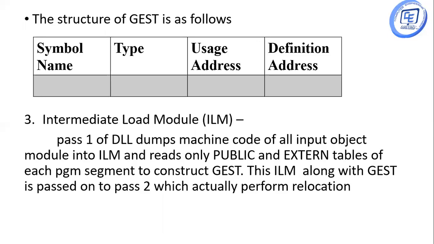The next data structure is the intermediate load module, ILM. Pass 1 of DLL dumps machine code of all input object modules into ILM and reads only public and external tables of each program segment to construct a GEST. This ILM along with GEST is passed on to pass 2, which actually performs the relocation.